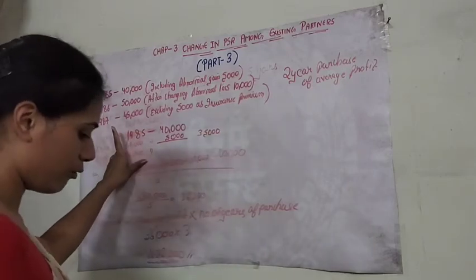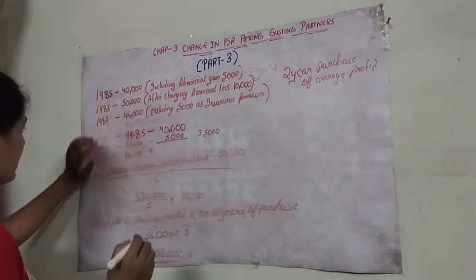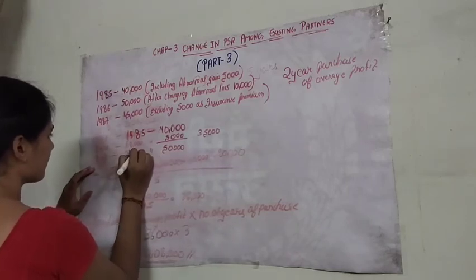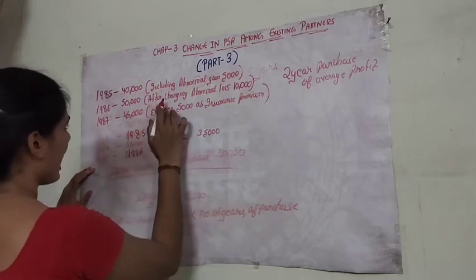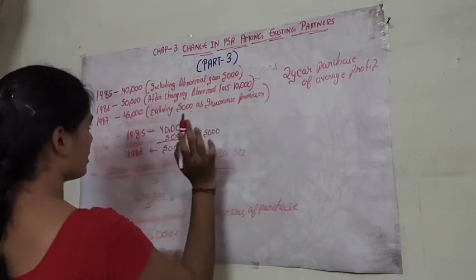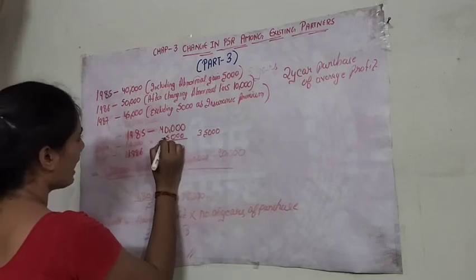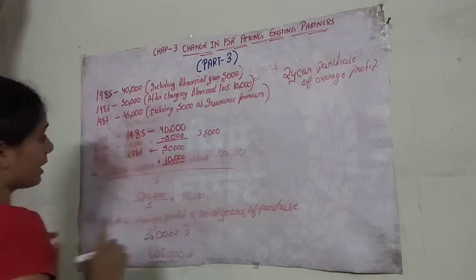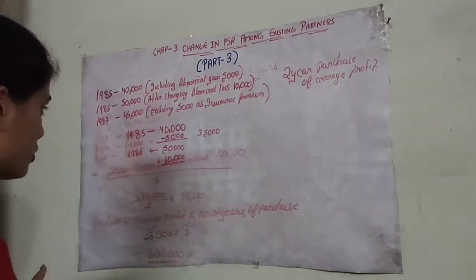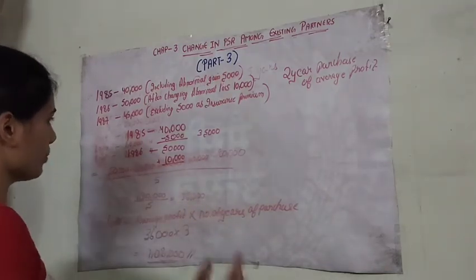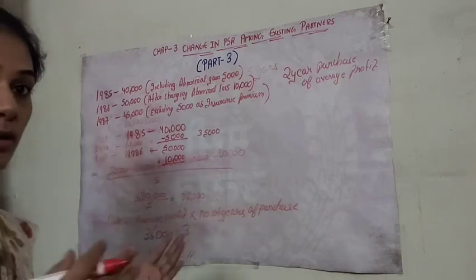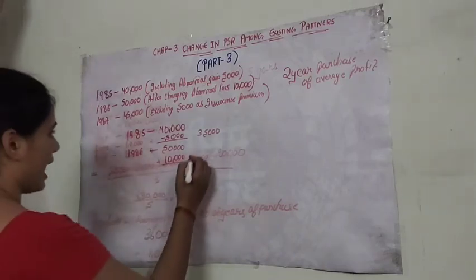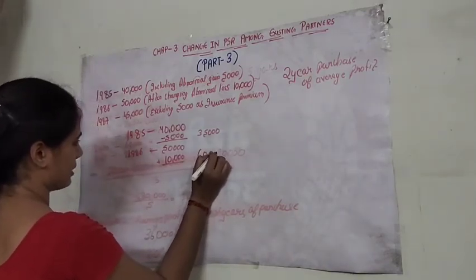Clear? Now we have 1986, we have 50,000. Clear? Now we have 50,000 after charging abnormal loss. So we have to add the abnormal loss, because it is not necessary that an abnormal loss will happen every year. This is just by chance. So we are calculating the future performance. It does not happen every year, so why should we show a loss of 10,000? So we have to add this 10,000 and this will come to 60,000.